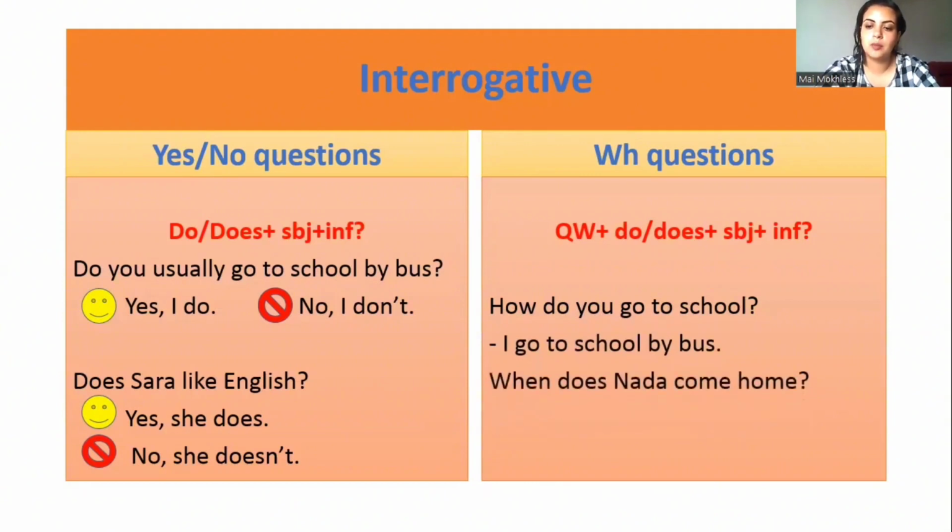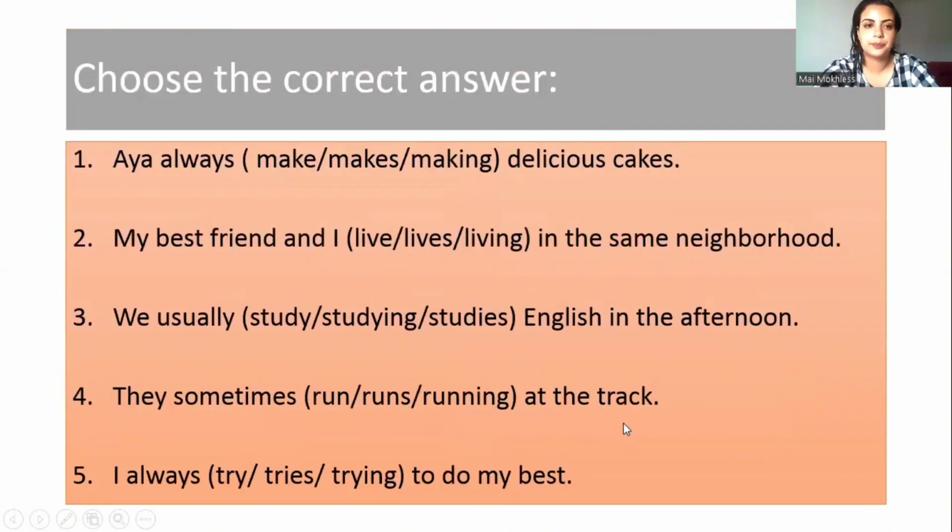When does Nada come home? We will remove the question word, remove the do or does, and start with the subject. Here, you changed into I, because when I speak to you, I say you, and when you speak about yourself, you say I. So again, we remove the when, remove the does, and start with Nada or she. Gets, because we removed does, so the verb gets to its initial form. She gets home at 6 o'clock.